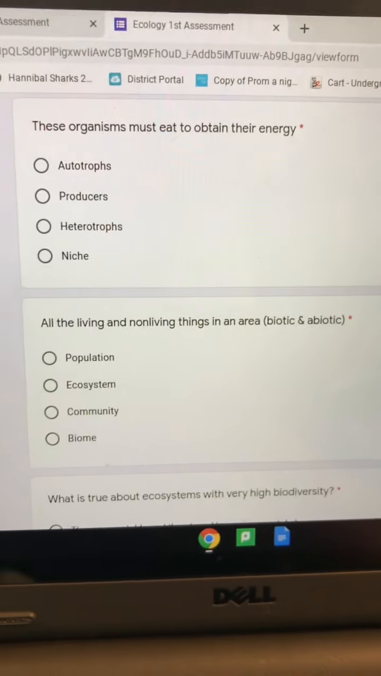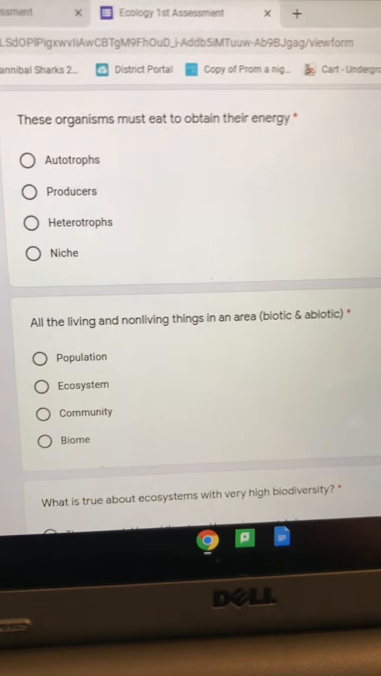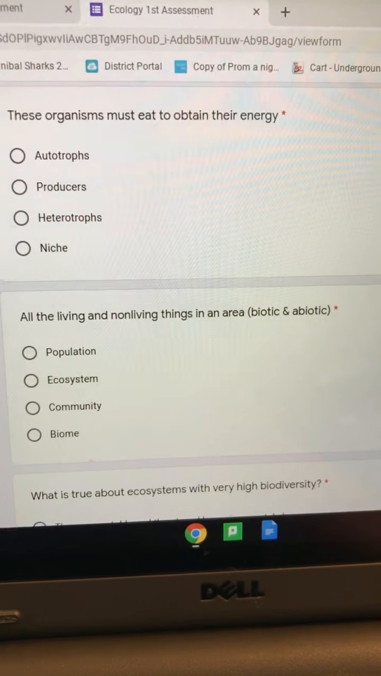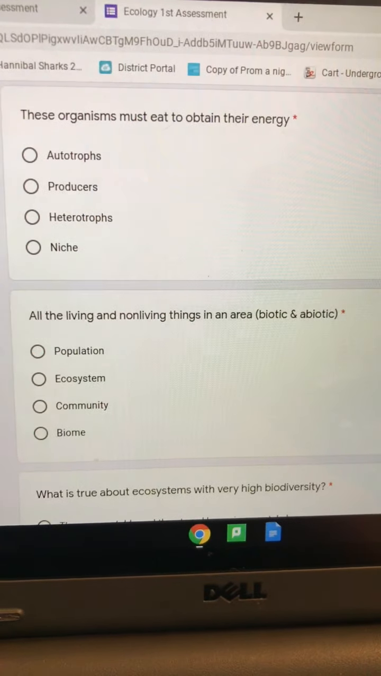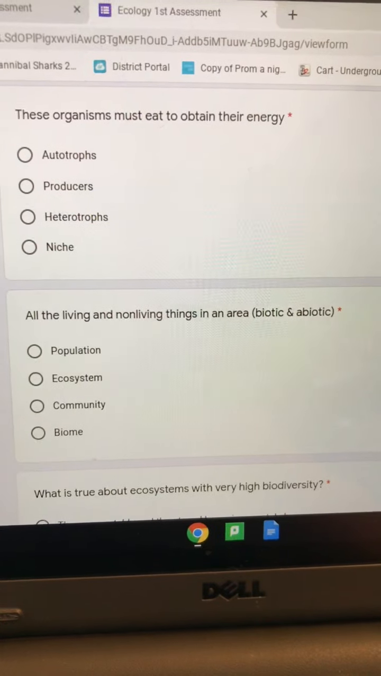Number 5. All the living and non-living things in an area, biotic and abiotic. What is that referred to? The 2 choices I will narrow this down to are ecosystem or biome.